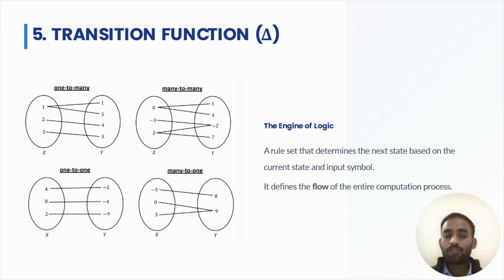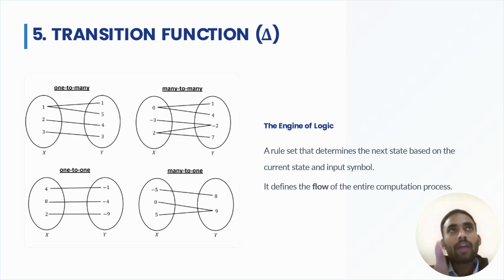Suppose I start with some signals, then we have the current state and some input signals. Then this current state and input signal both combine to create the next state. Then this next state is considered as the current state, and we also have input, then these both are combined to form another next state.